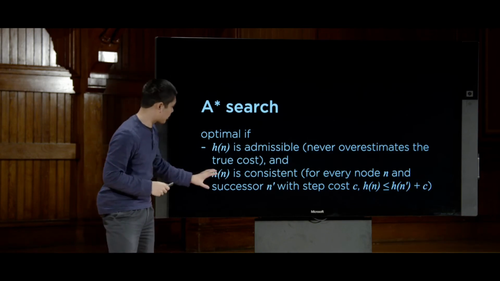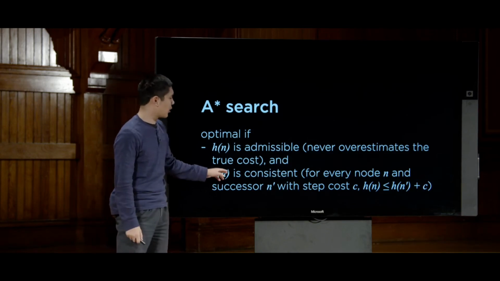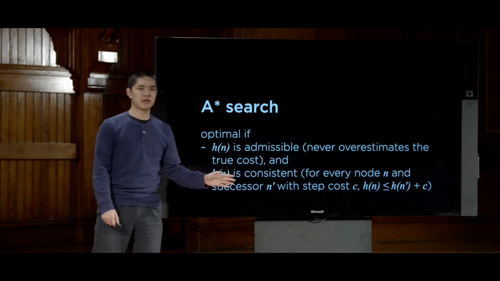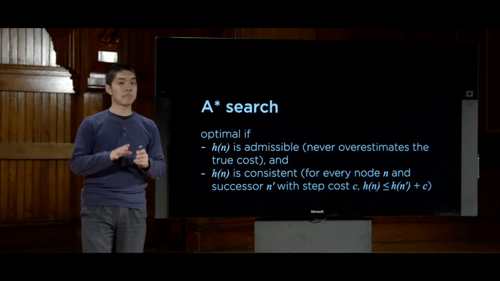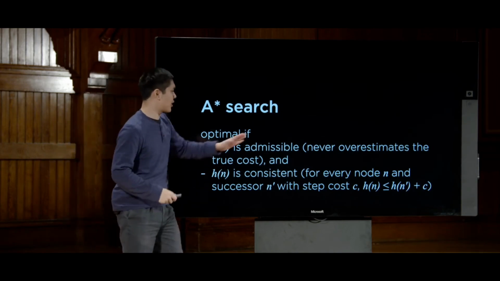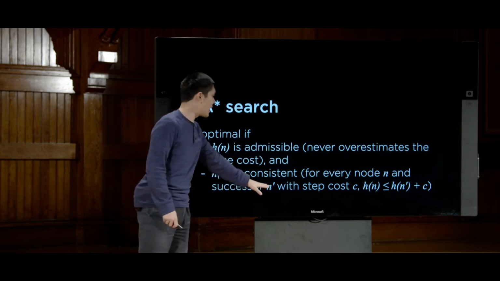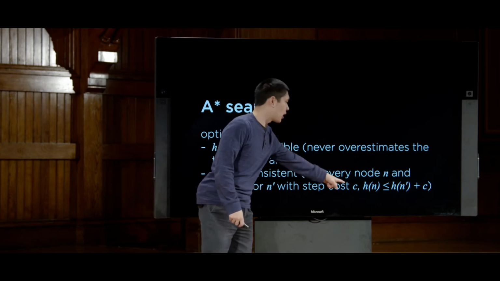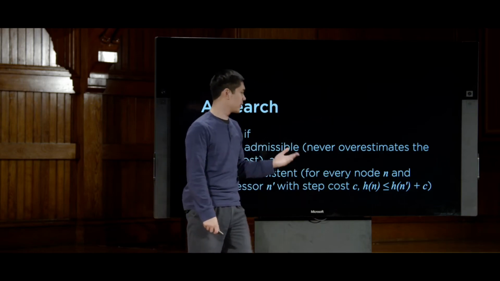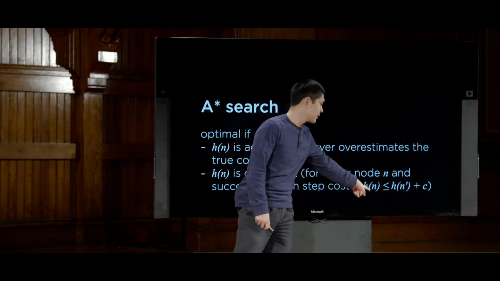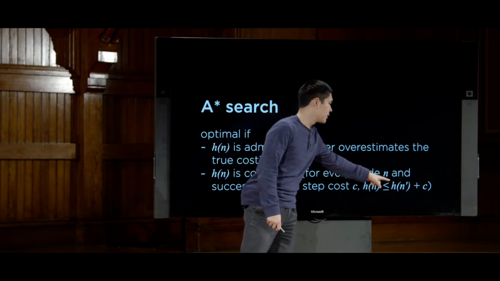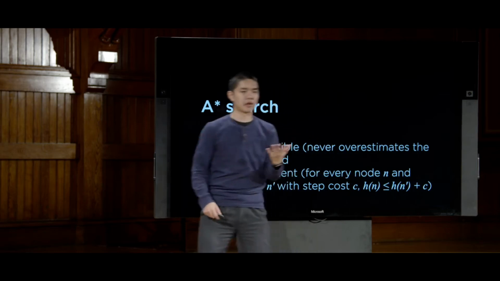And meanwhile, to make a stronger statement, h of n also needs to be consistent. And what does it mean for it to be consistent? Mathematically, it means that for every node, which we'll call n, and successor, the node after me, that I'll call n prime, where it takes a cost of c to make that step, the heuristic value of n needs to be less than or equal to the heuristic value of n prime plus the cost.